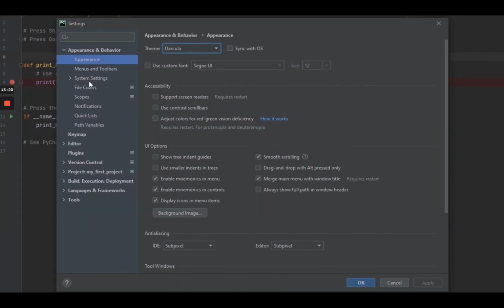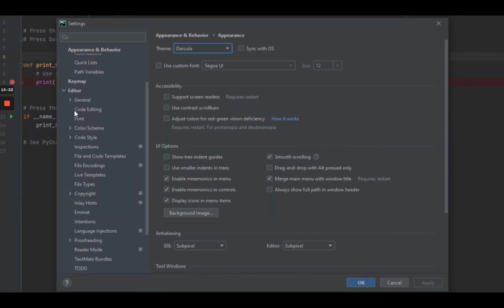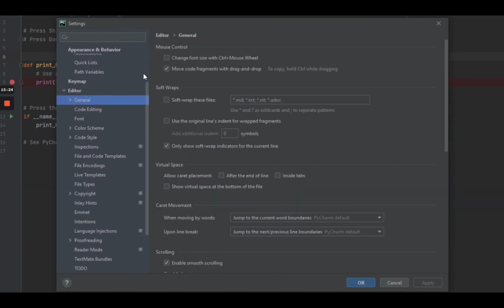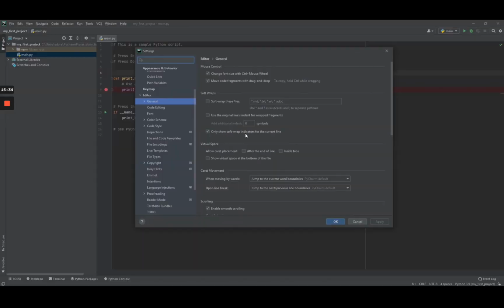And then you can go here on the left on Editor, on General, and click on that checkbox here: Change font size with Control mouse wheel. Just click on that and click on Apply. So you will be able to scroll in the text editor to make it bigger or smaller as you want. And then you can click on OK.